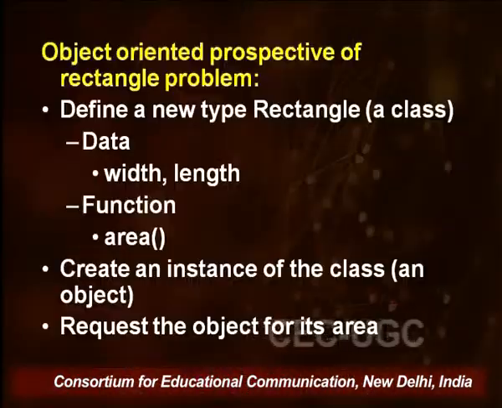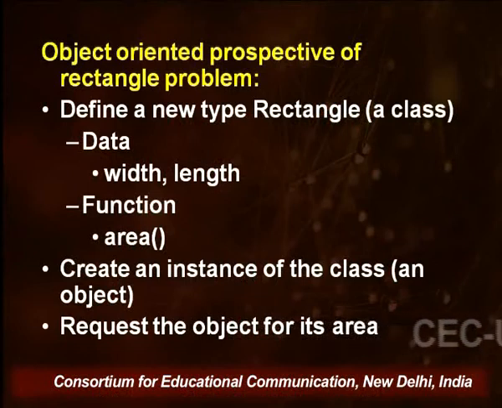Now with this background built in, let us take that old example of finding the area of the rectangle, and see how that example can be viewed from an object oriented perspective. In procedural concepts, we had one function, compute area.